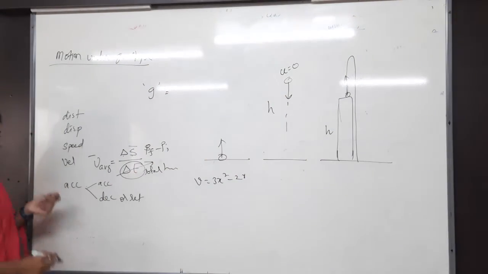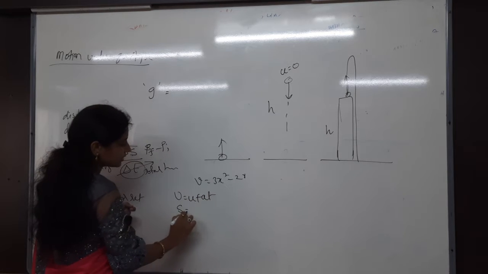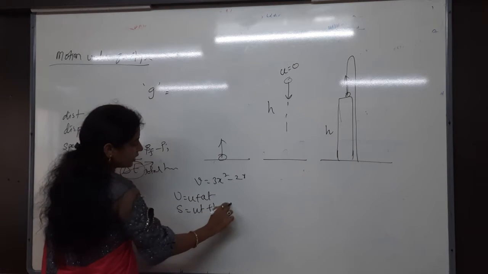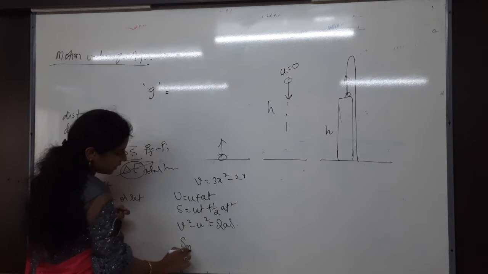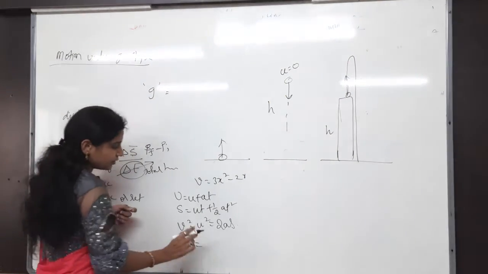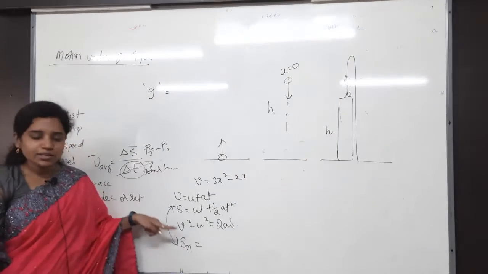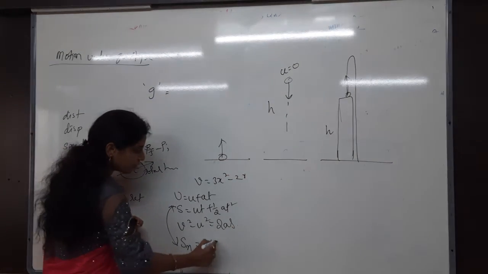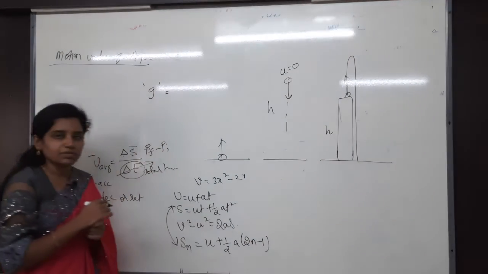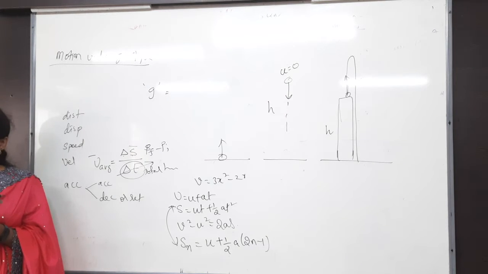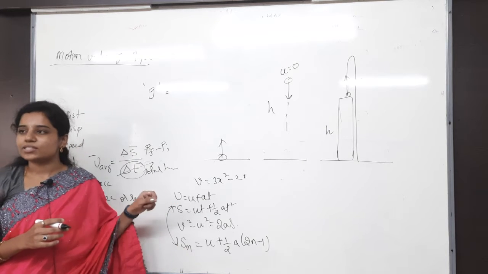After that we have seen the three major kinematical equations. One is v is equal to u plus at, s is equal to ut plus half at square, v square minus u square is equal to 2as, and displacement in the nth second. You have to compare these two equations, s and s n. In s n, what will we get? Only u plus half a, and here 2n minus 1. That is how you have to remember it: u plus half a into 2n minus 1. That is the displacement of the body in the nth second.